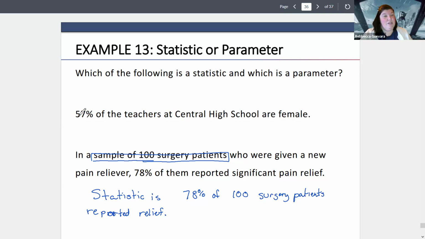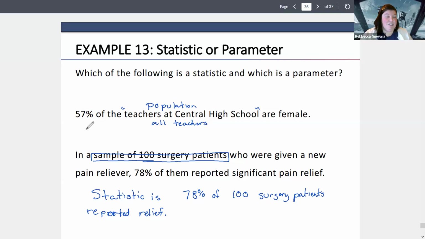Here on the first one, this is 57% of teachers at Central High School are female. We don't mention anything about samples, so we said it's the teachers. When you don't specify an amount, you're assuming this is a population, because we're really looking at all teachers.